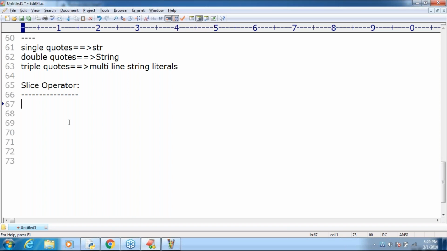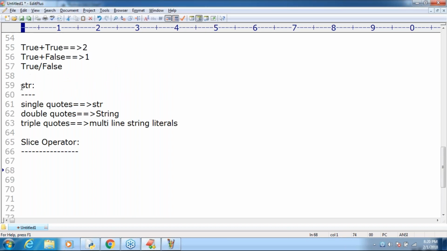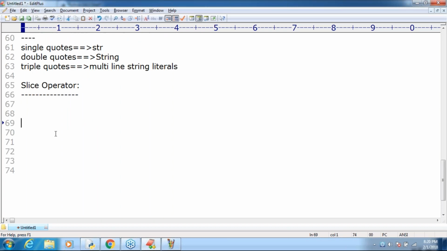Sir, I have one string, because we are talking about the string concept. That's why, with respect to strings, even slicing is applicable. Slicing is applicable for collections also: for list you can apply, for tuple you can apply. We are going to see this slice operator in collections too. So don't feel slice is applicable only for strings. Even in the future, there are multiple places where we can use the slice operator, but the concept is always the same.